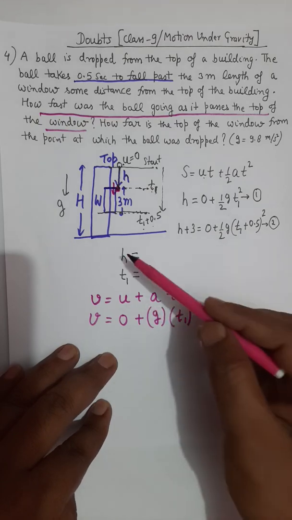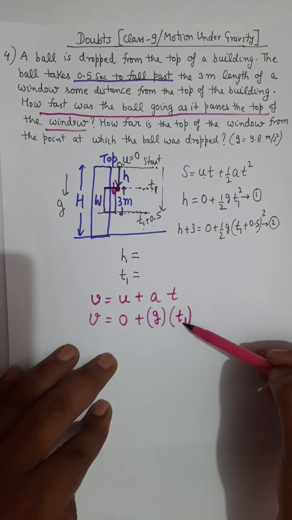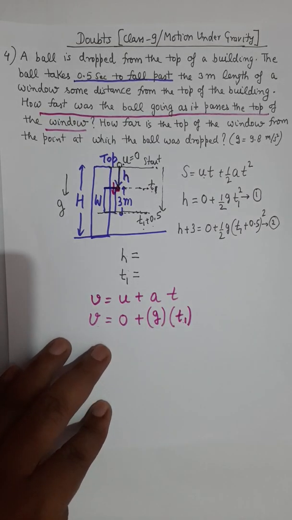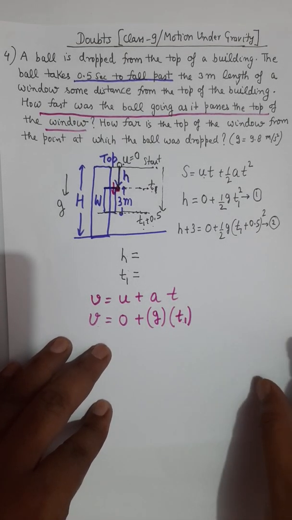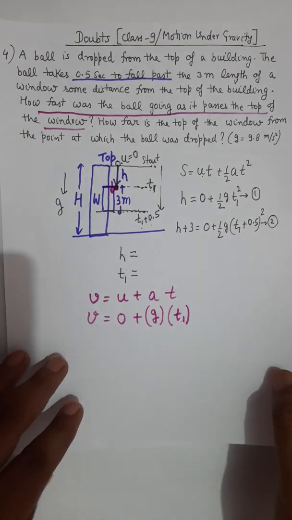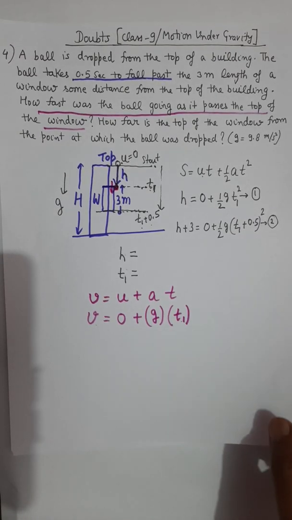So you have to first solve h and T1, and this T1 value will be substituted here to find the value of v. I am leaving the calculation part for you. I hope you guys can solve the equations and get your answer.